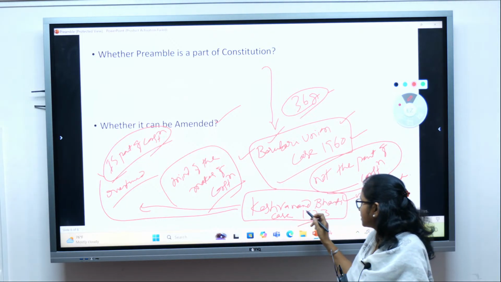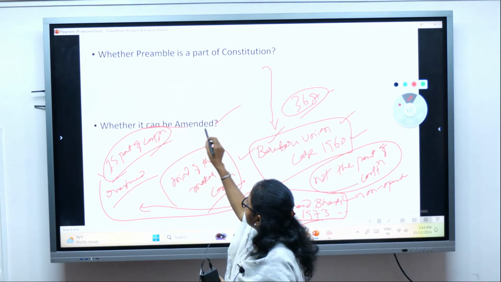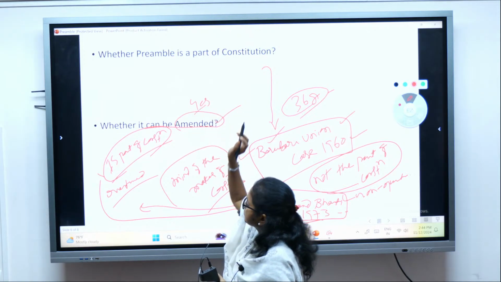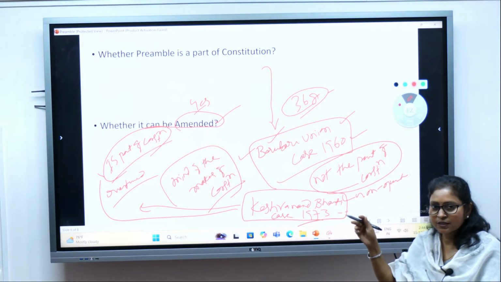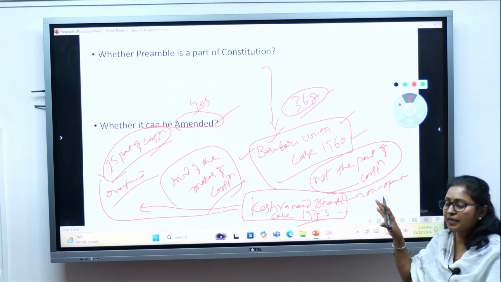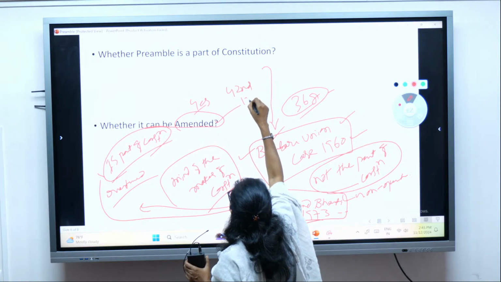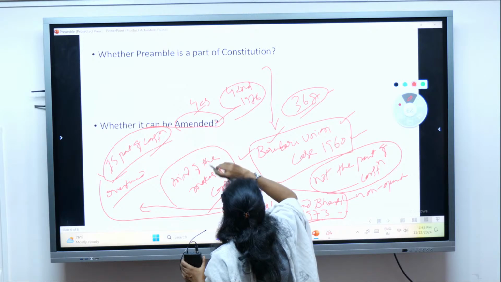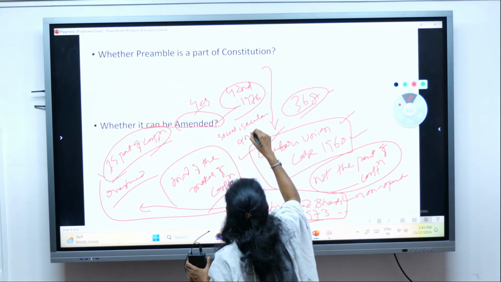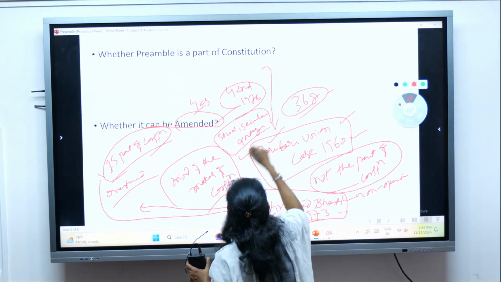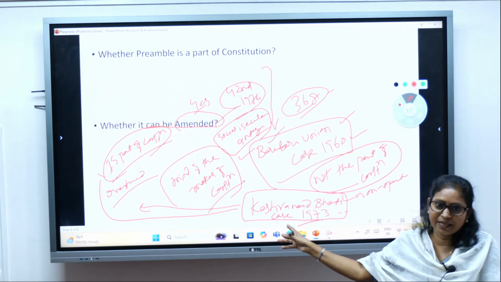So now the preamble can be amended. Since this Kesavananda Bharati case, whether amendment can be done? Yes, now it can be done, but earlier it was not, isn't it? So what is the present position? Yes, the amendment can be done, and after this Kesavananda Bharati case only, the 42nd Amendment Act 1976 was passed, in which the three words socialist, secular and integrity were added, isn't it?